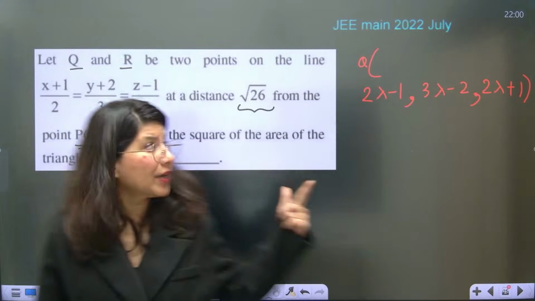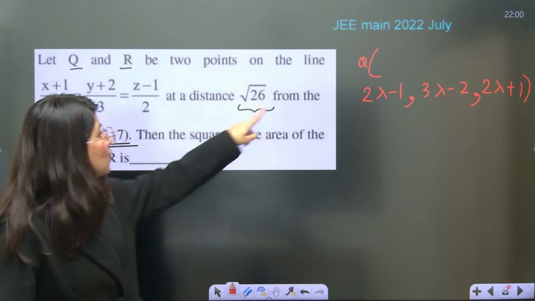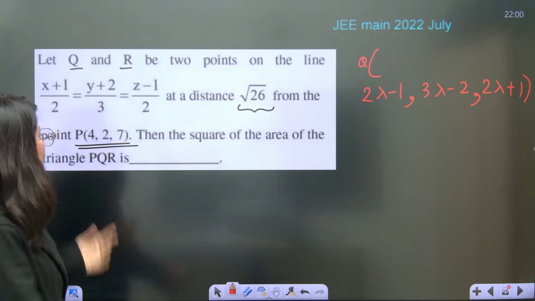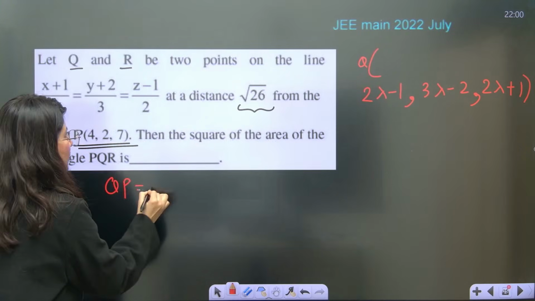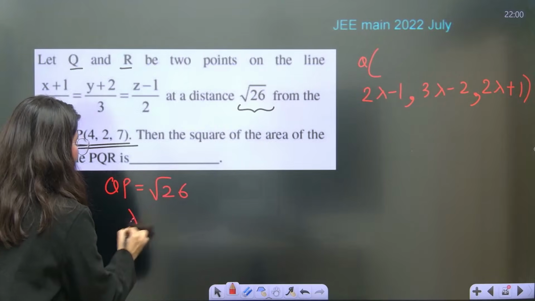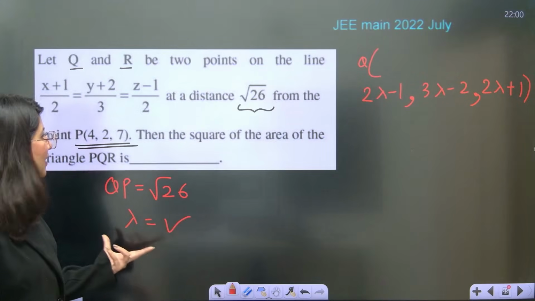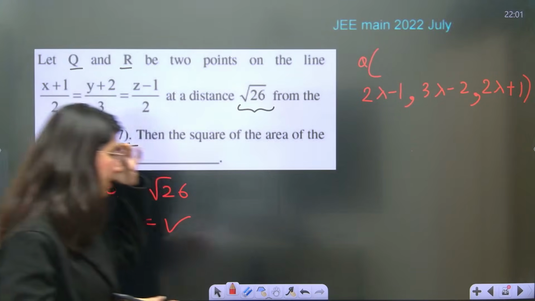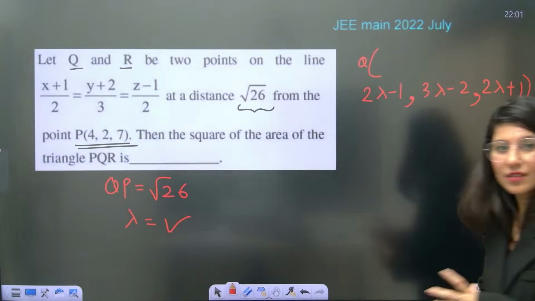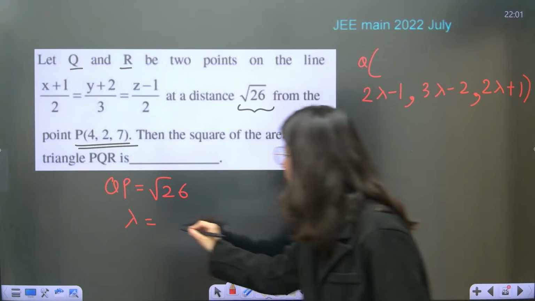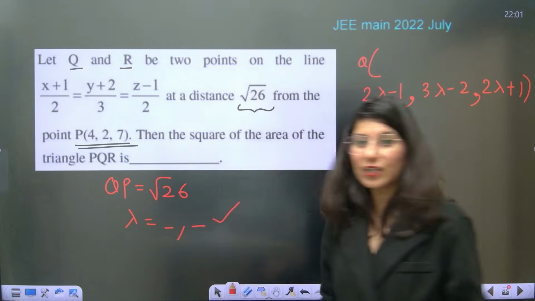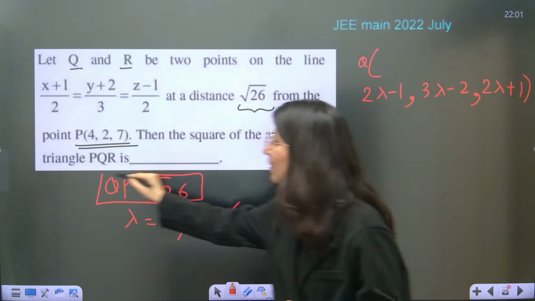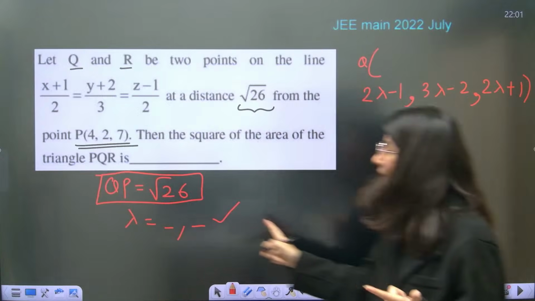Now Q point is at a distance root 26 from (4, 2, 7). So it's just that QP is equal to root 26. Get the value of lambda. Once you get the values, basically you are going to get two values of lambda, just by applying the distance formula. Remember we did this, two values of lambda.